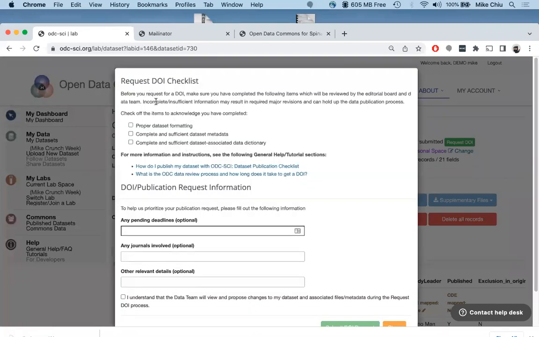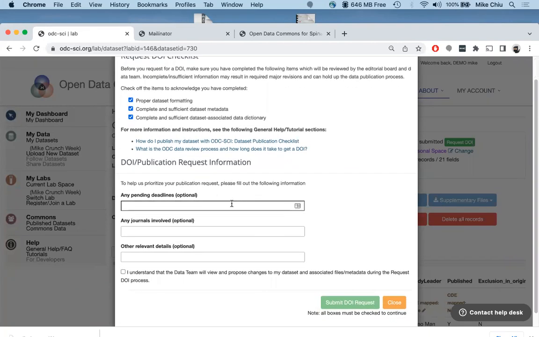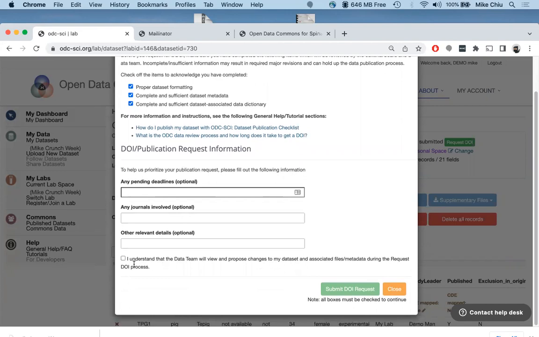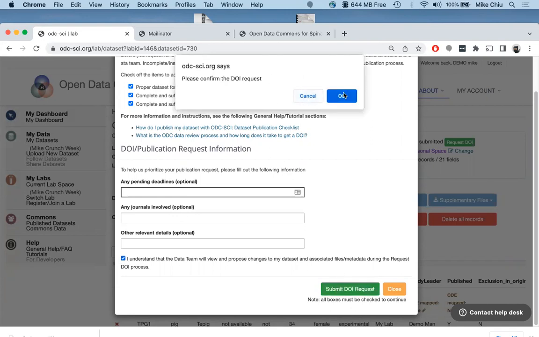And so we have our checklist here that tells us that we need to have a properly formatted data set. So we do, we click check. We have submission metadata. So we filled out our metadata editor, click check. And we have a completed data dictionary, click check. And some extra information if necessary. And this is to say that you have permission to upload or to request this DOI, and we can make the submission. And please confirm it again. And your request has been submitted.